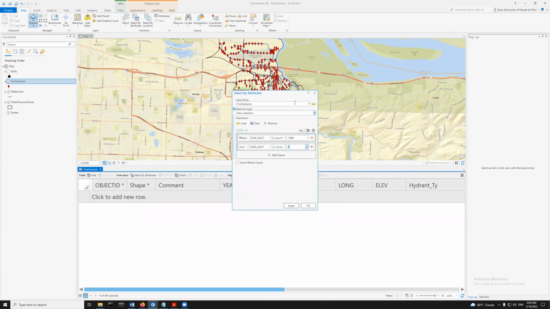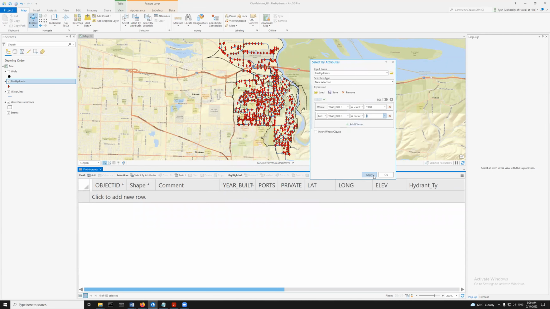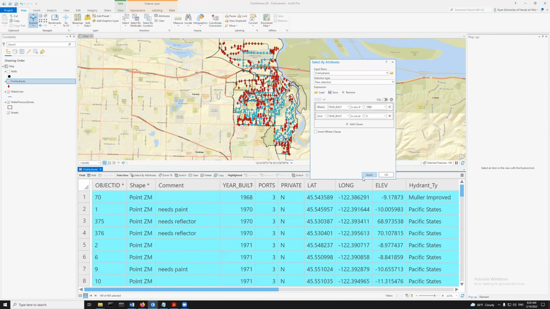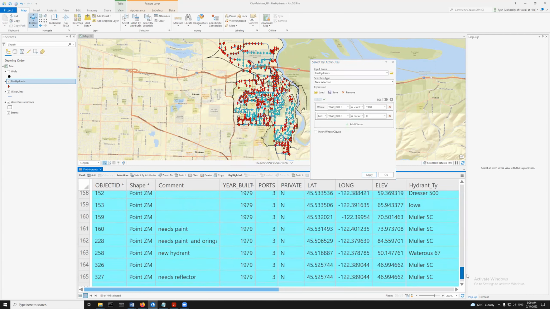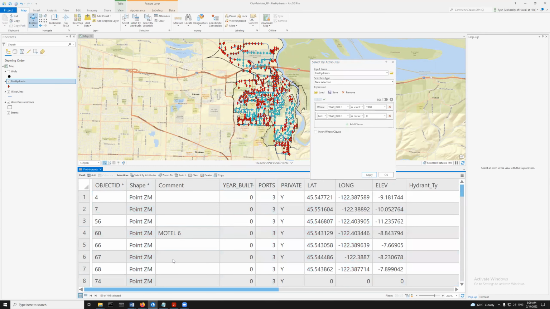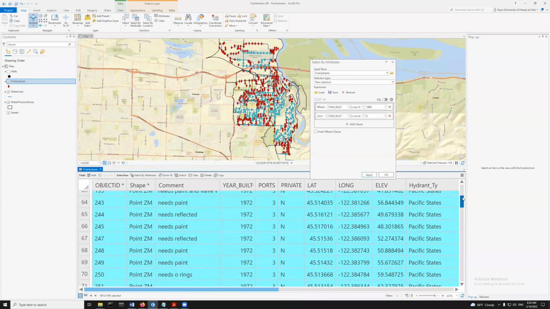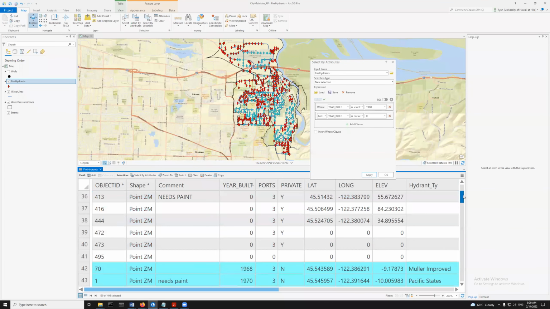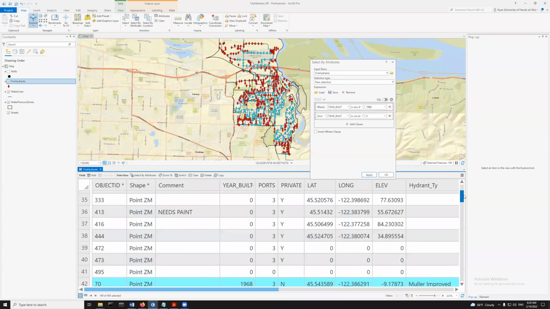I don't know if it's going to work or not, but I didn't do this before. We're going to try this one and see what happens. And we're going to apply this guy. And so now we've got 169 of these guys now selected. Now, some of those ones that had the 0 in there, maybe they were built before 1980, right? But I don't know. And so if I was being super conservative, I would probably leave them in and just check them out anyway.